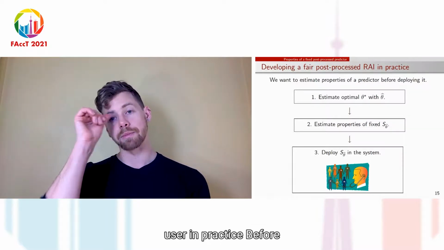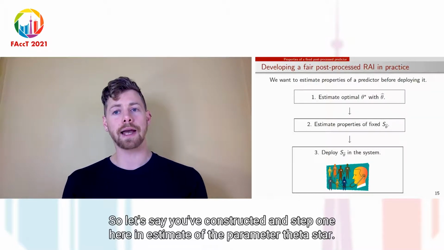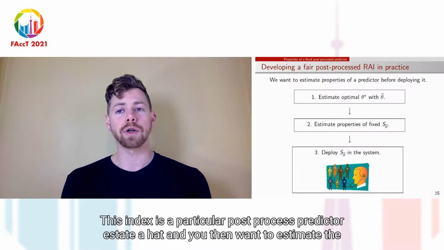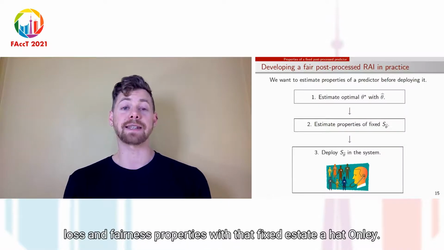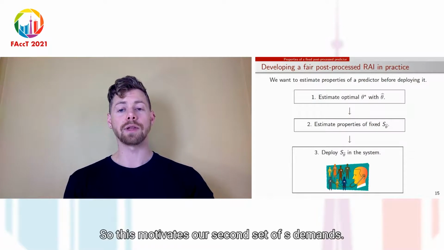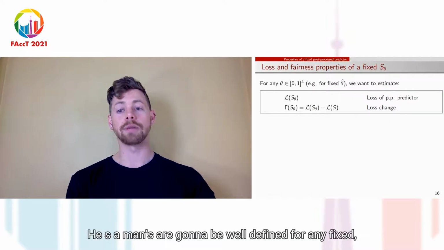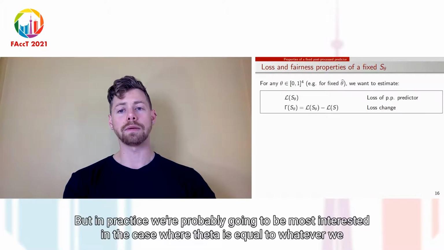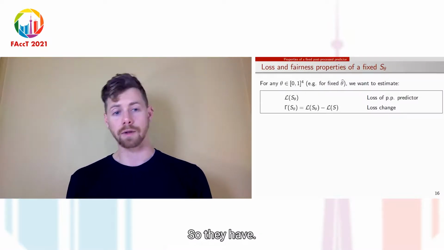In practice, before deploying a predictor, you need to know how it performs. So let's say you've constructed in step 1 here an estimate of the parameter theta star, call it theta hat. This indexes a particular post-process predictor S theta hat, and you then want to estimate the loss and fairness properties of that fixed S theta hat. Only if it looks reasonable would you actually want to deploy it. So this motivates our second set of estimands. These estimands are going to be well-defined for any fixed valid parameter value theta. But in practice, we're probably going to be most interested in the case where theta is equal to whatever we've estimated for theta star, so theta hat.